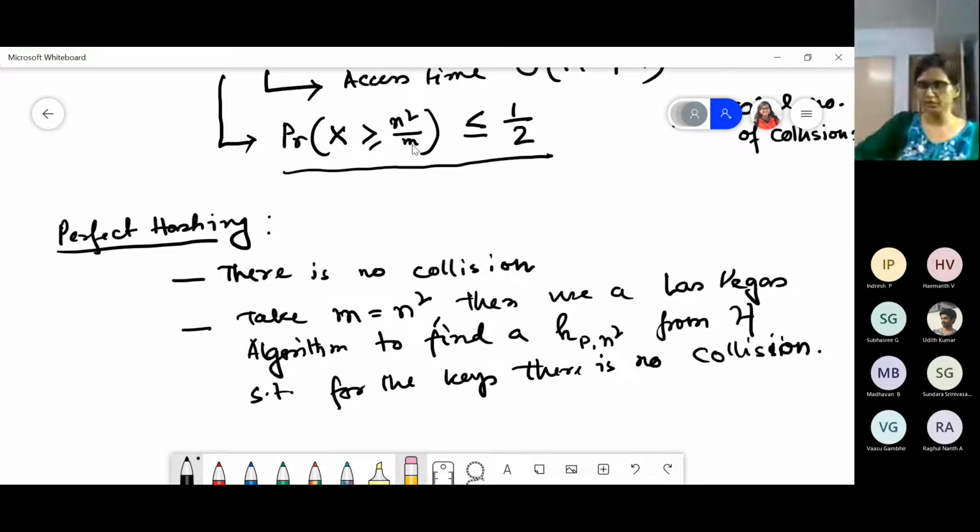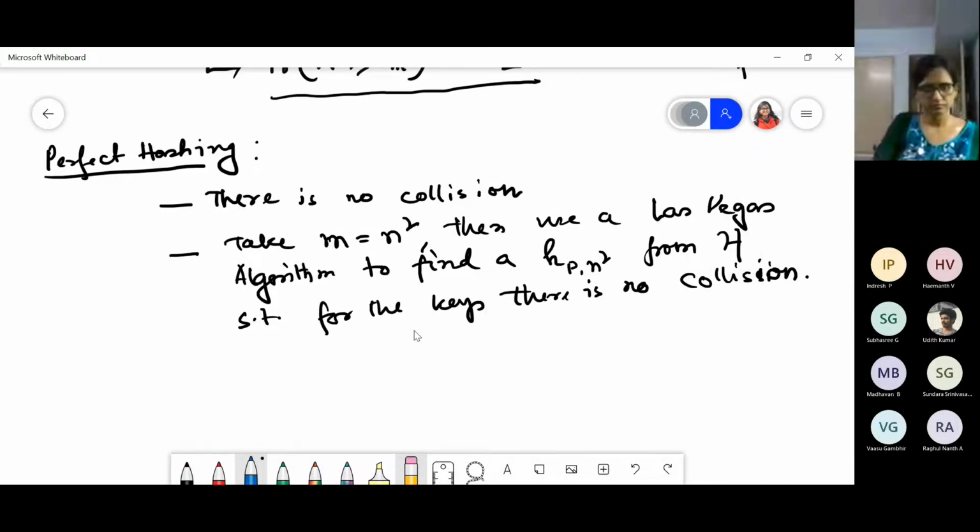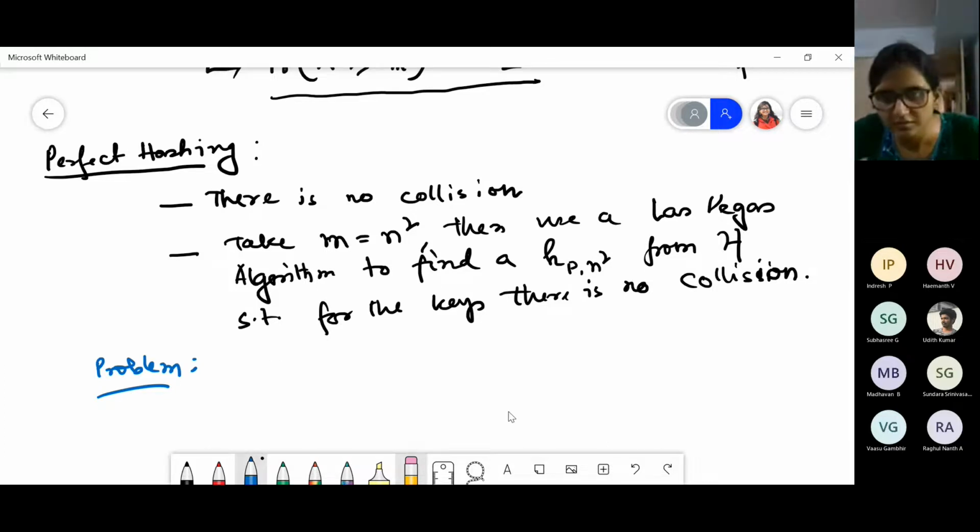Okay, now what is the problem here? Tell me about the problem. This is very recent, so you should remember. Memory. Since we need n square, the memory usage will be high.